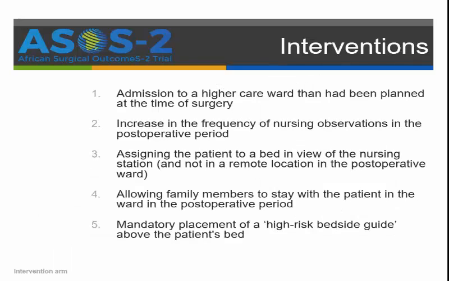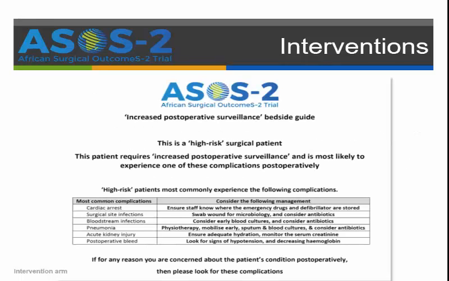These are the interventions in the intervention arm. Admission to a higher care ward than had been planned at the time of surgery. Increase in the frequency of nursing observations in the post-op period. Assigning the patient to a bed in view of the nursing station, as opposed to putting the patient in a remote location in the post-op ward. Allowing family members to stay with the patient in the ward in the post-op period, and a mandatory placement of a high-risk bedside guide above the patient's bed.